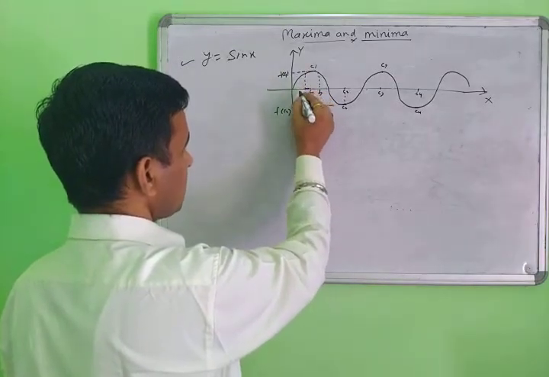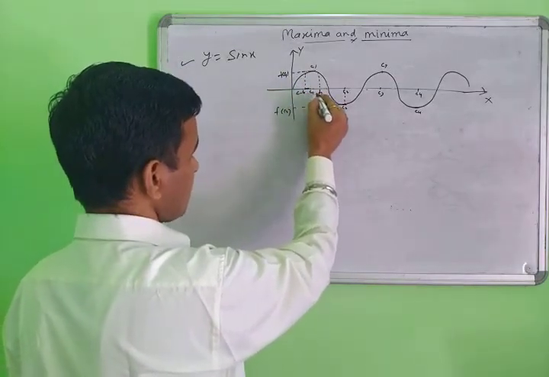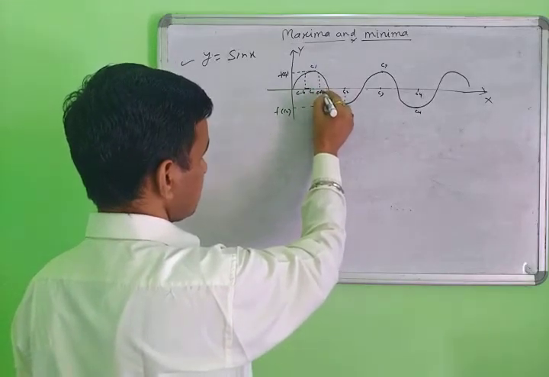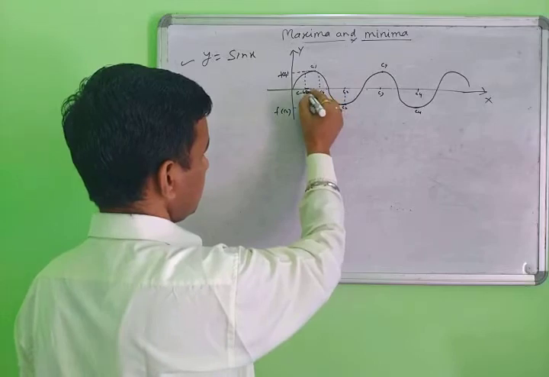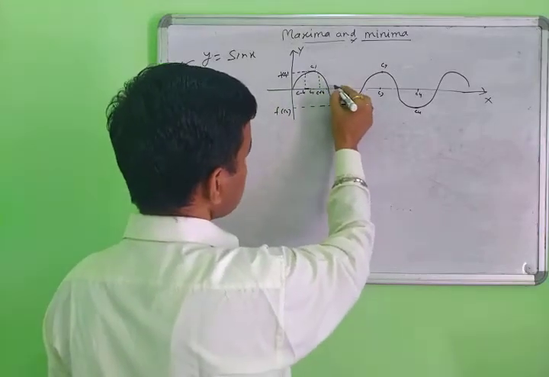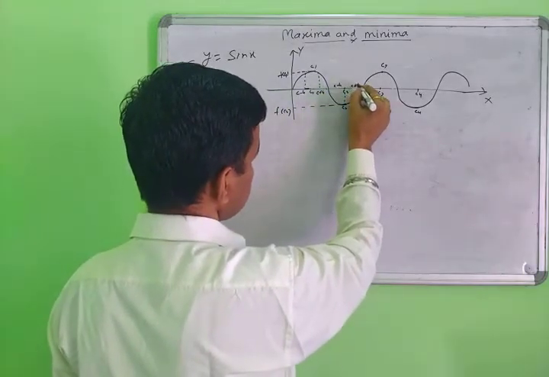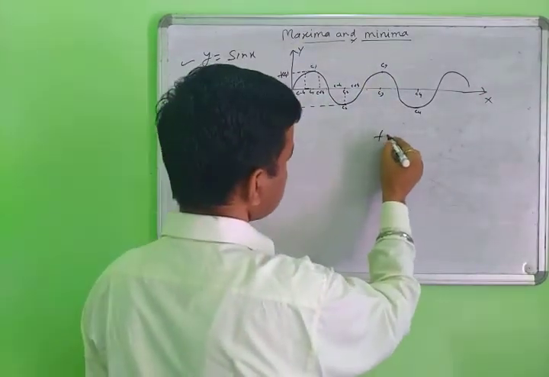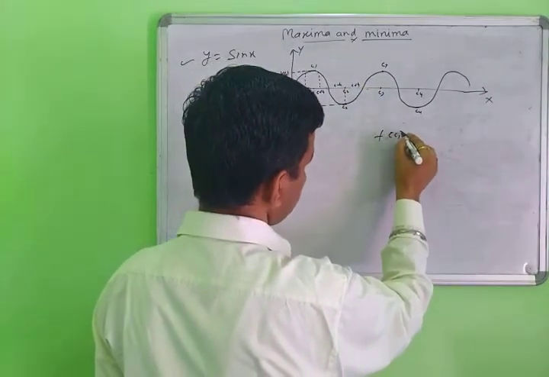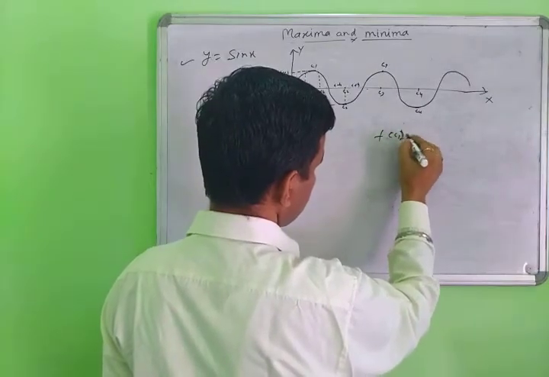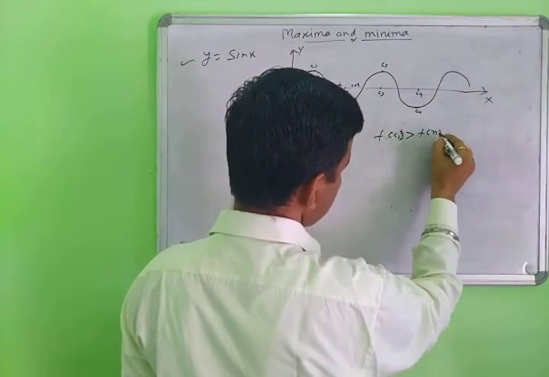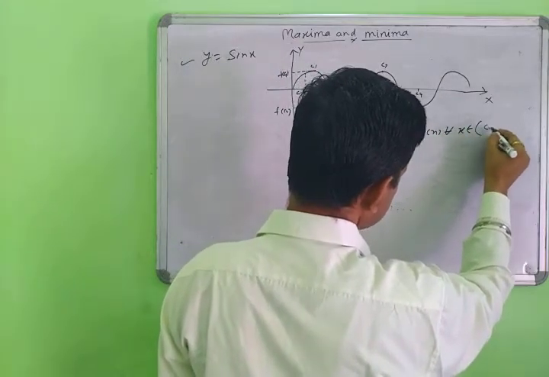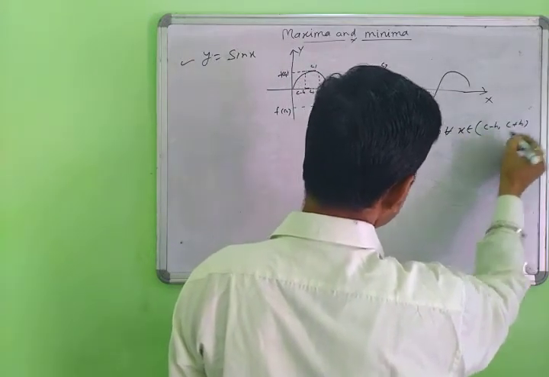The name of this interval is c minus h to c plus h, inside A and B. Same thing here, c minus h to c plus h. The value of the function f(c1) is always greater than f(x) for every x belonging to (c minus h, c plus h).